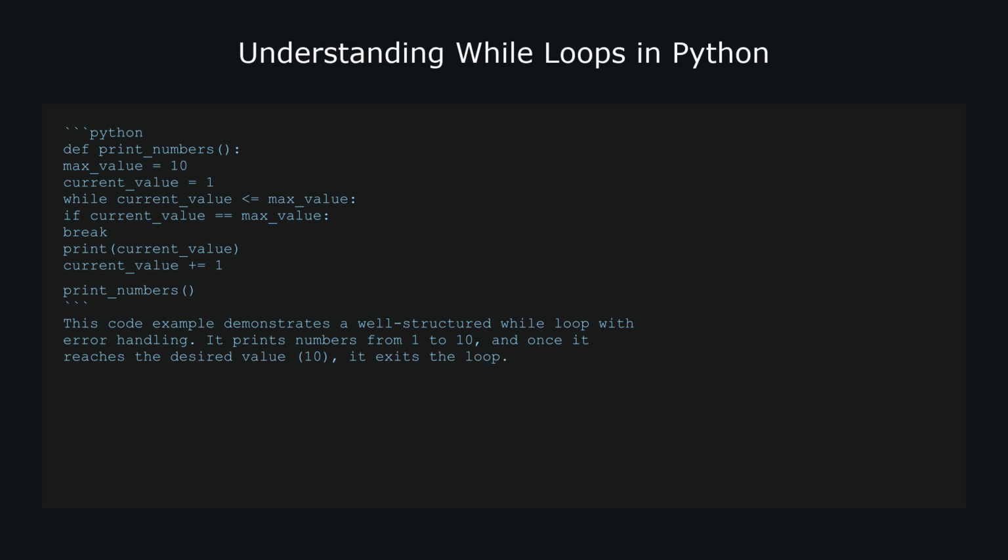While current_value <= max_value: if current_value > max_value: break. print(current_value), current_value = current_value + 1. print_numbers(). This way, we can ensure the loop exits when it reaches the desired value.